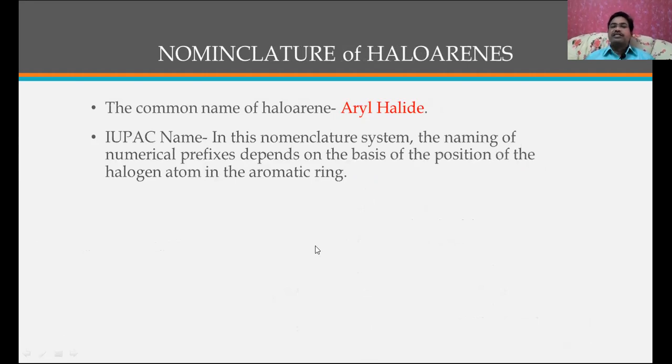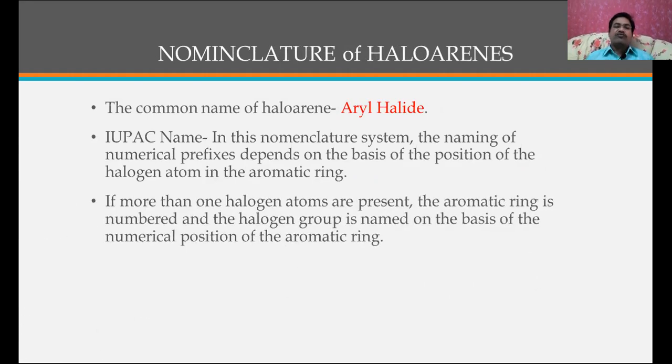In this nomenclature system, the numerical prefixes depend on the position of the halogen atom in the aromatic ring. If more than one halogen atom is present, the aromatic ring is numbered and the halogen group is named on the basis of the numerical position on the aromatic ring.